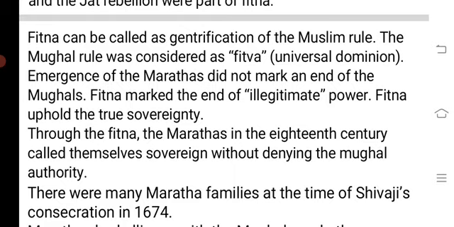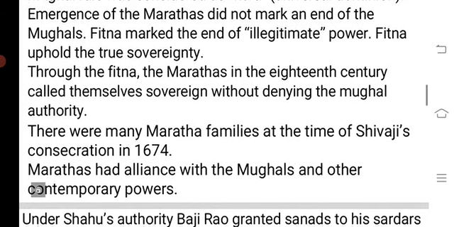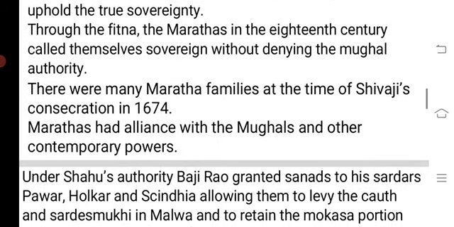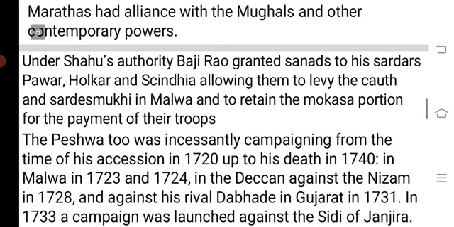Through the fitna, the Marathas in the 18th century called themselves sovereign without denying the Mughal authority. There were many Maratha families at the time of Shivaji's consecration in 1674. Marathas had alliance with the Mughals and other contemporary powers. Under Shahu's authority, Baji Rao granted sanads to his Sardars Pawar, Holkar and Sindhya, allowing them to levy the Sot and Sardesh Mukhi in Malwa and to retain the Mokasa portion for the payment of their troops.